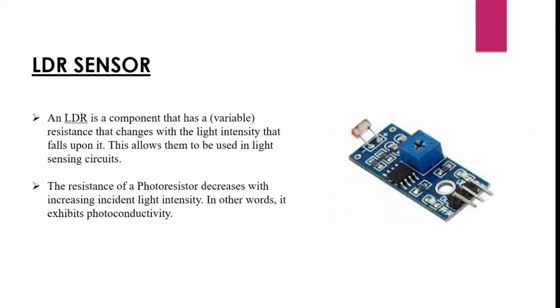Now LDR sensor. LDR is a component that has a variable resistance that changes with the light intensity that falls upon it. This allows it to be used in light sensing circuits. The resistance of a photoresistor decreases with increasing incident light intensity. In other words, it exhibits photoconductivity.